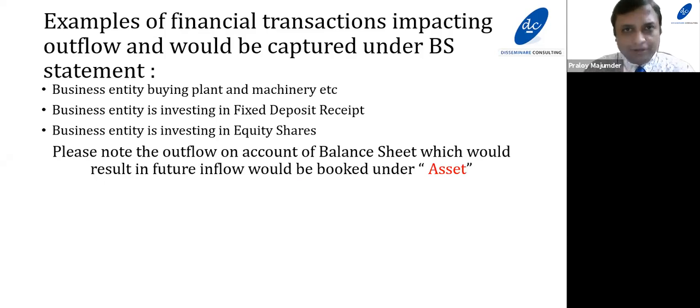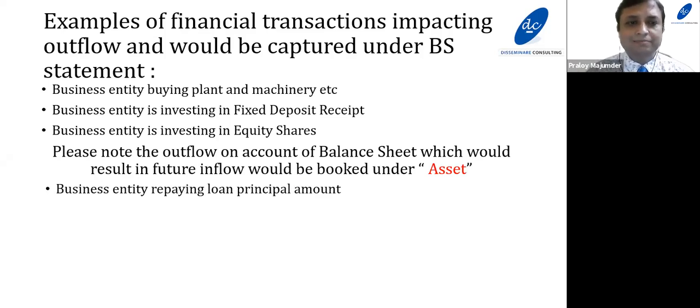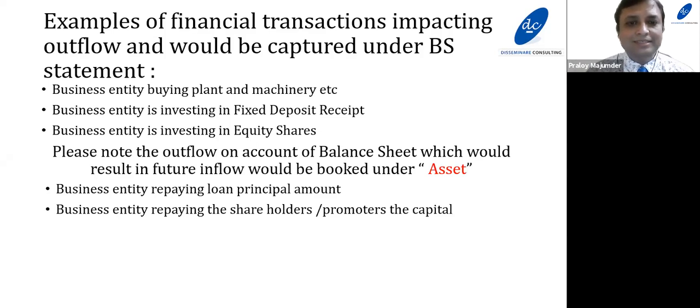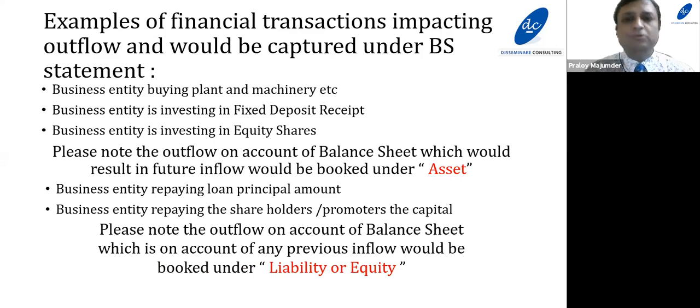Business entity is repaying loan principal amount. Business entity is repaying the shareholders' or promoters' capital. Please note that the outflow on account of balance sheet, which is on account of any previous inflow, would be booked under the head liability or equity.